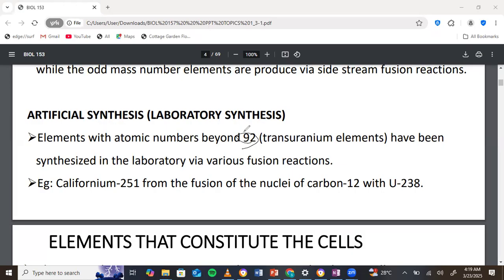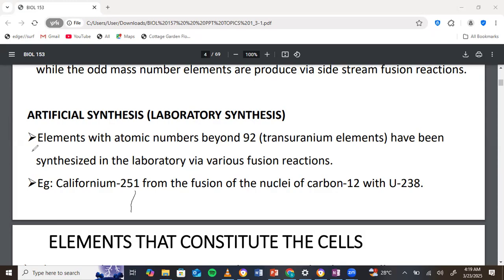Yes, but let's look at the example. So we have given us californium. Californium is atomic number 98. And they are saying that californium is formed from fusion of the nuclei of carbon 12 with uranium. I said they are called trans-uranium elements because they are gotten from uranium. Very simple, right? Good. So that's for that.